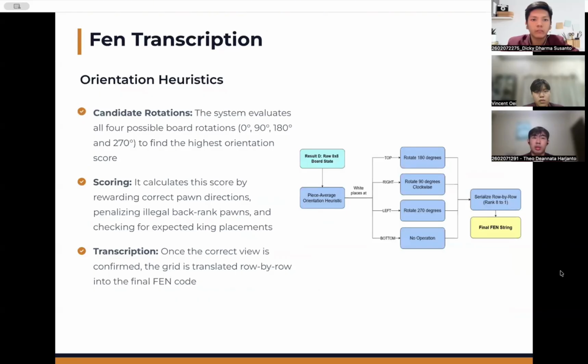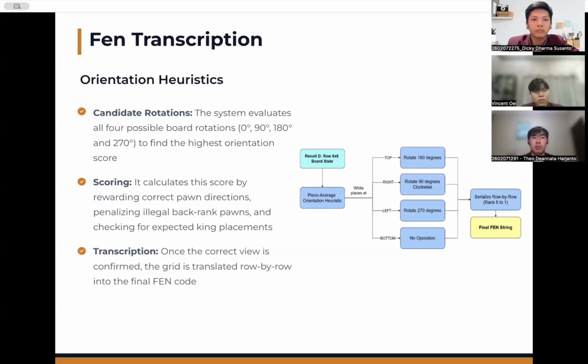The trickiest part here is figuring out the orientation. A top-down chessboard is symmetric, so there is nothing in the image alone that can tell you which side is which. Fanit handles this by testing all 4 possible rotations of 0, 90, 180, and 270 degrees, and scoring each one using a heuristic.